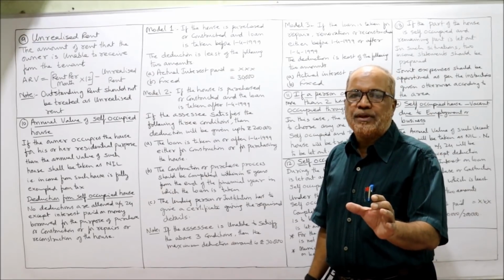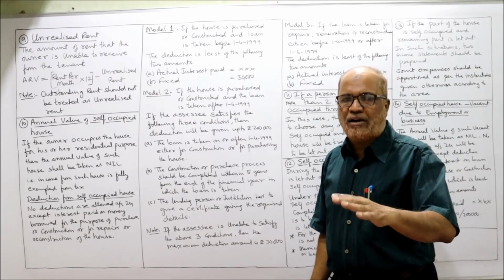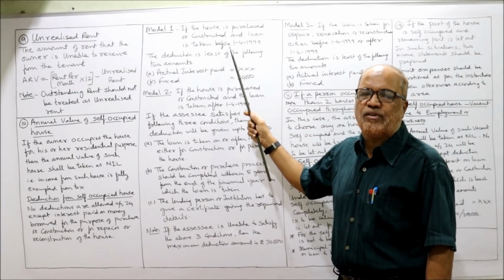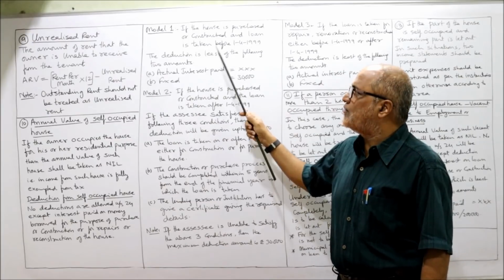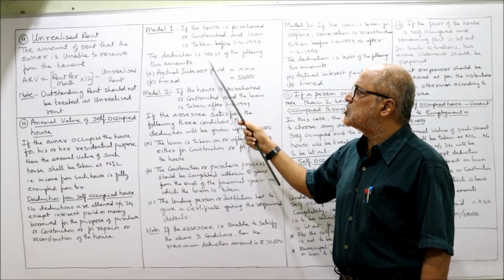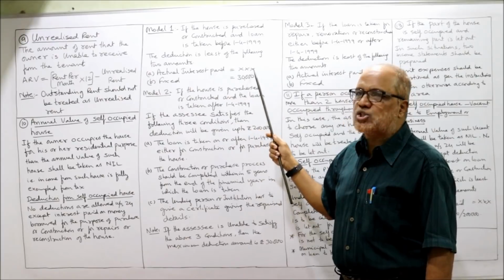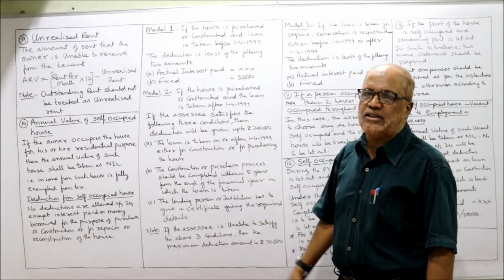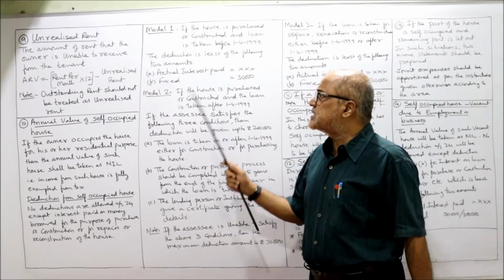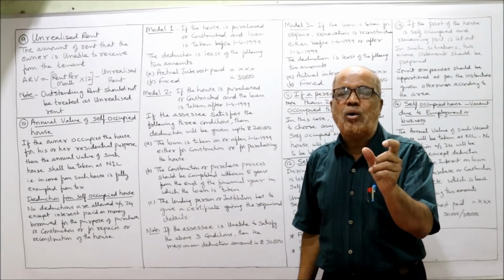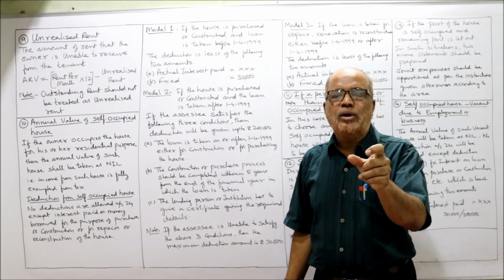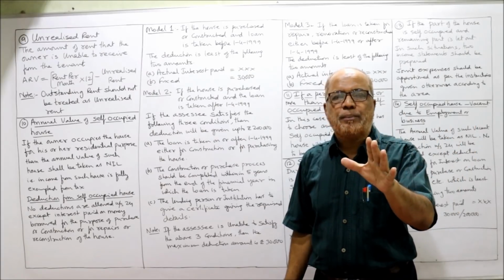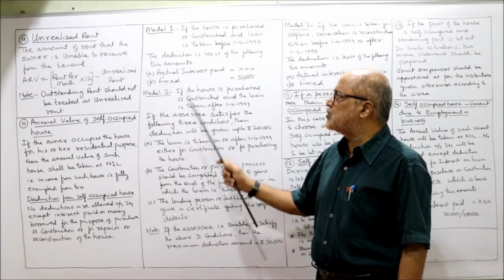So you have to see whether the loan is taken before or after 1/4/1999. If the loan is taken before 1/4/1999 for the purpose of purchasing or construction of a house, the deduction is the least of the following two amounts: actual interest paid or the fixed ceiling given by the Income Tax Act, which is 30,000. Whichever is least of these two amounts will be allowed as deduction.